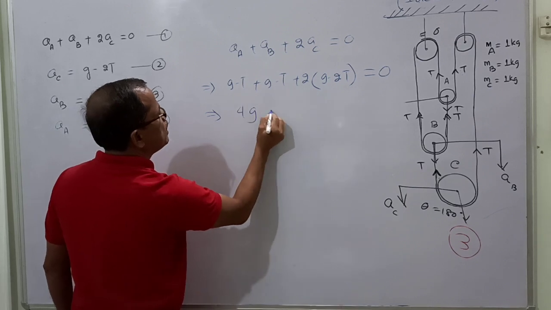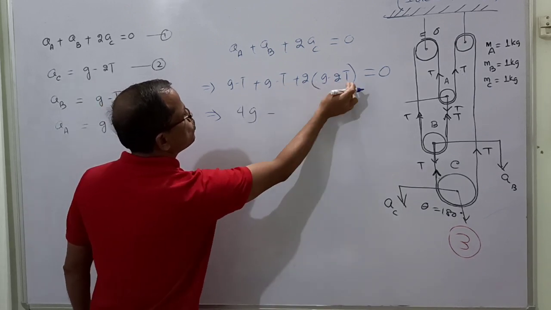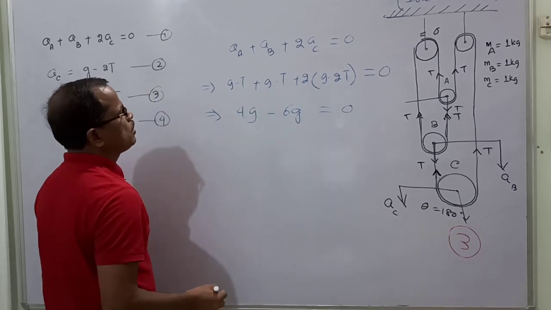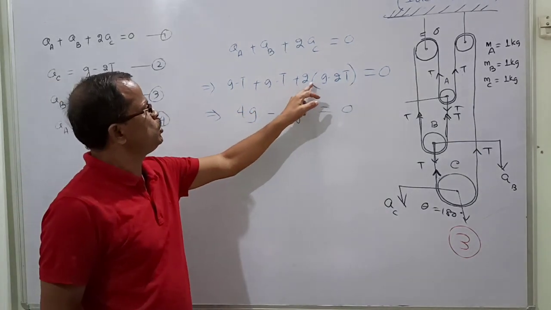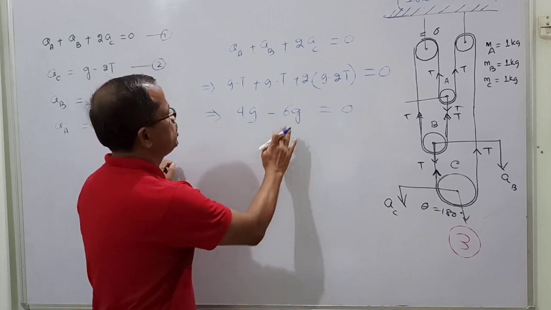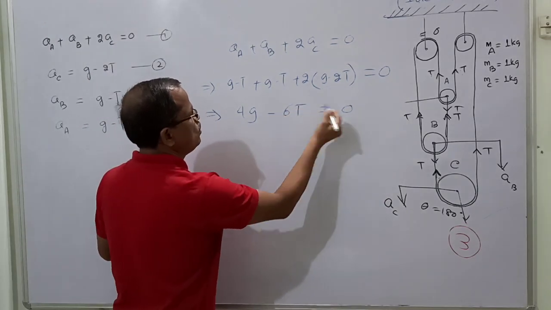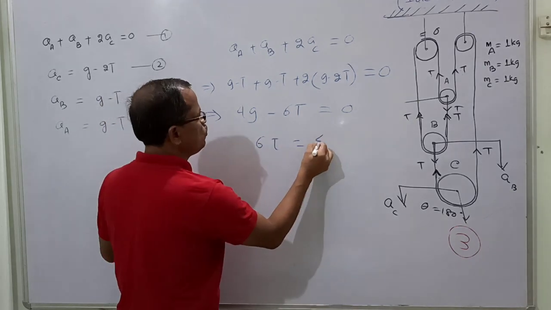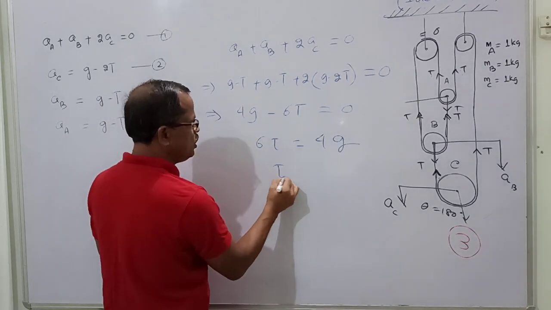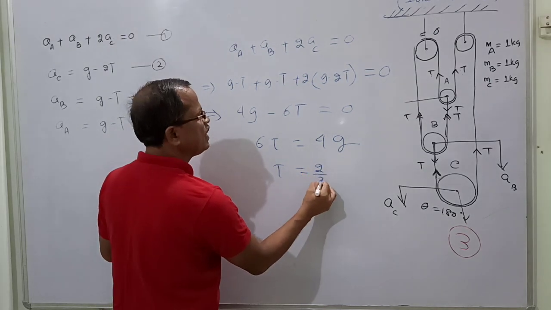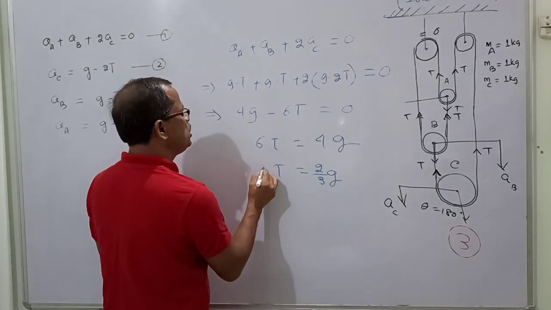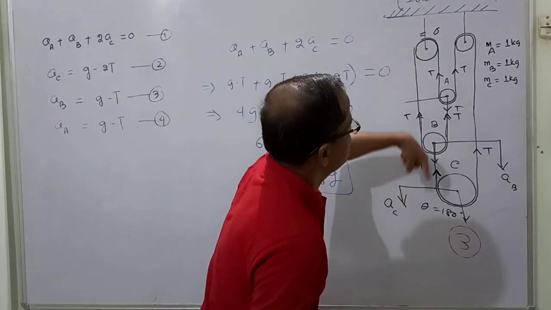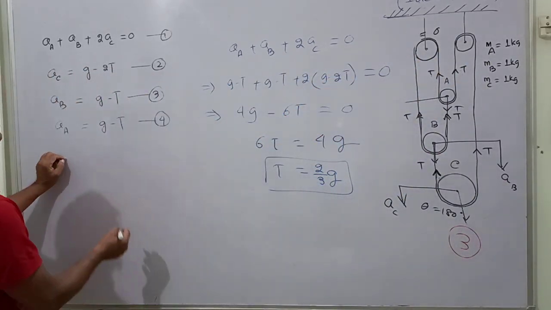So 4g minus 6T is equal to 0, correct? Then from this I get 6T is equal to 4g. So T is equal to 2 by 3 g. So this is the tension in the entire problem.